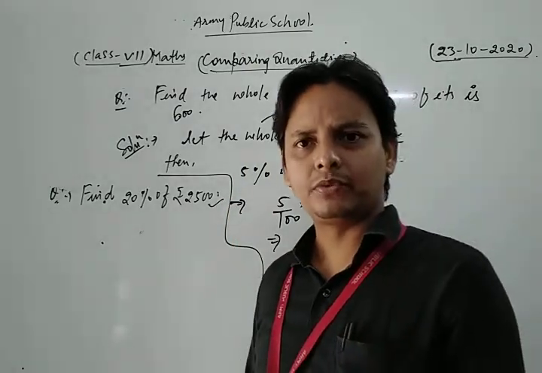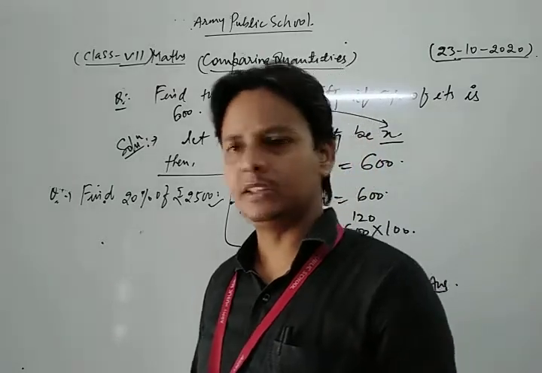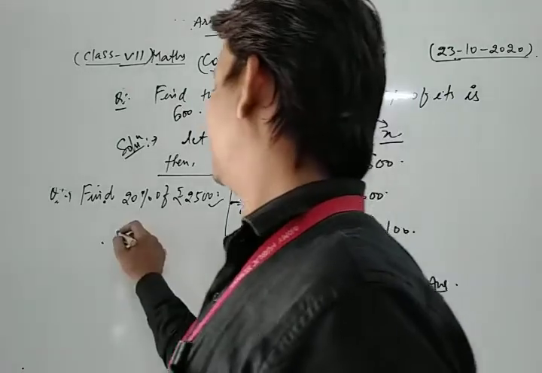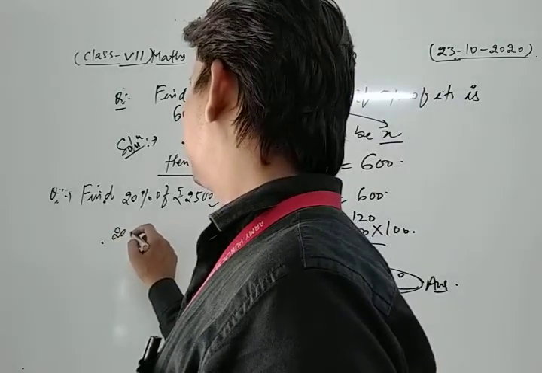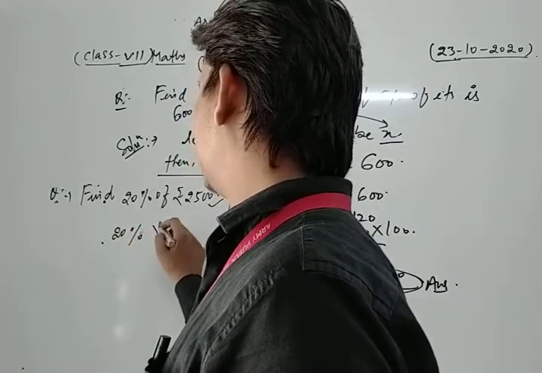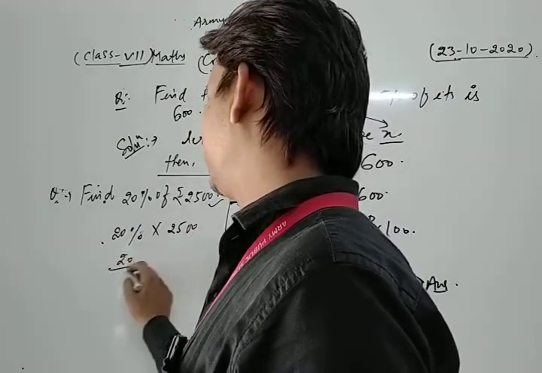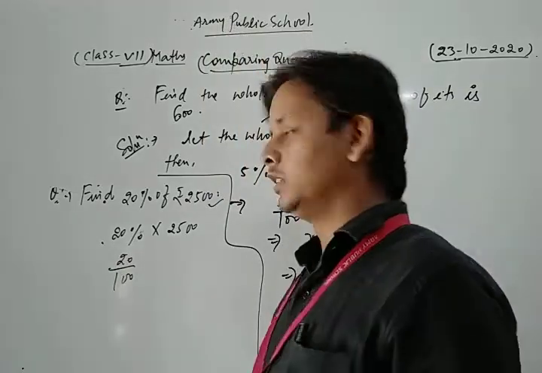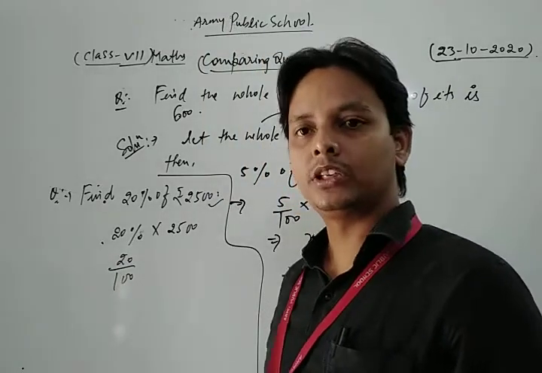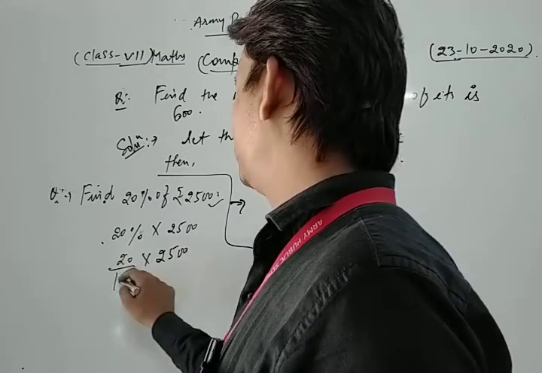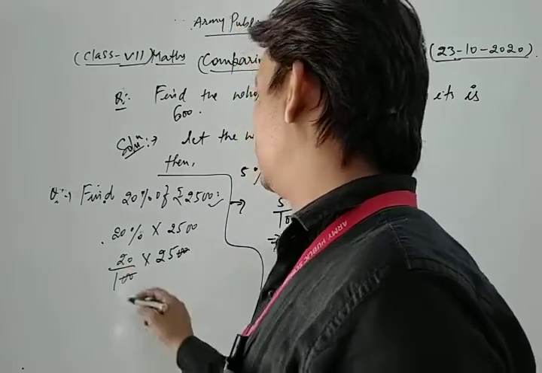Dear student, in this type of question, we just simplify easily. The concept is to multiply: 20% multiplied by 2,500. 20% means 20 upon 100. So 20 upon 100 into 2,500. The 100 and the 2 zeros cancel each other.